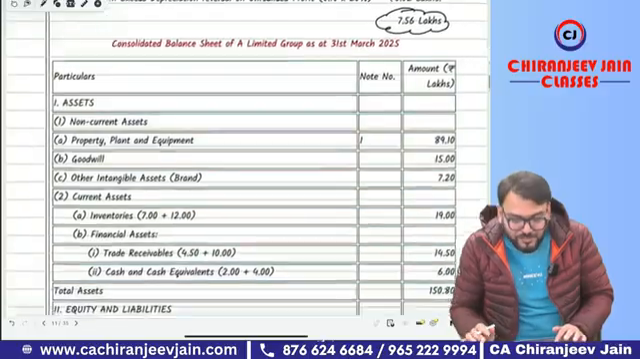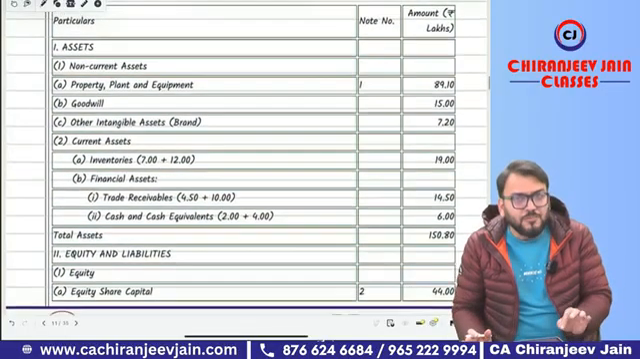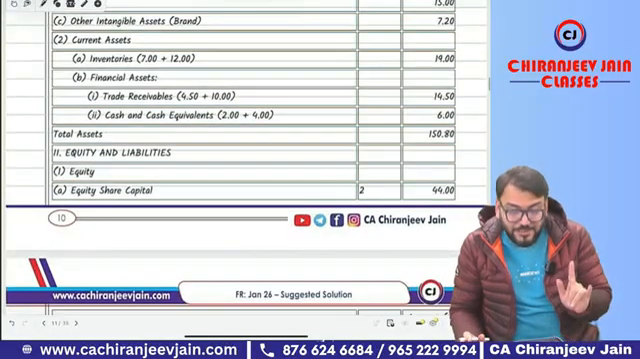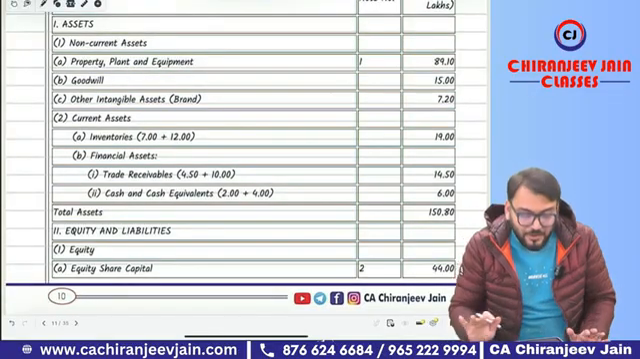Now you can prepare the balance sheet. Of course you can do the balance sheet. I am not writing or explaining the balance sheet; you can understand it on your own. I hope you understood this point. Have you understood the entire calculation? You understood? Okay, yes sir.